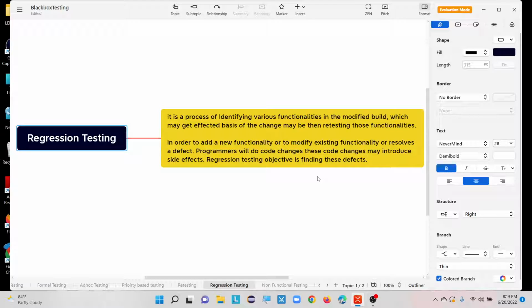Whether the new code changes are affecting the existing functionality of my application or not, that is called regression testing. With the help of regression testing we find the defects in this current or latest build, right? That is all about functional testing types.